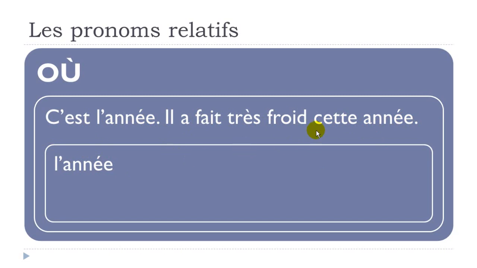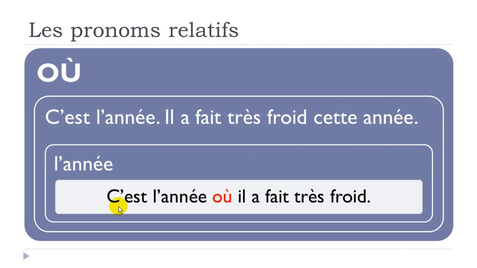And in that case, you tend to use cette année just to indicate the time or when it was. So, c'est l'année où il a fait très froid. Alright, so quite simple. First part doesn't change. Then you put your pronoun où, then the sentence continues like that. Il a fait très froid. Alright?